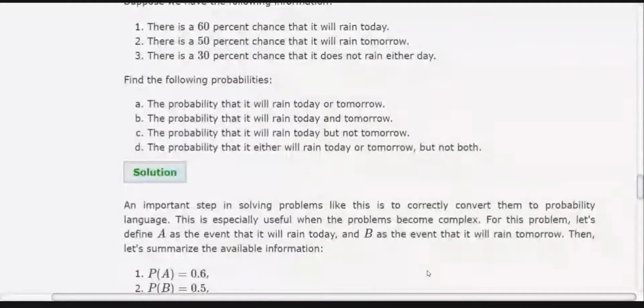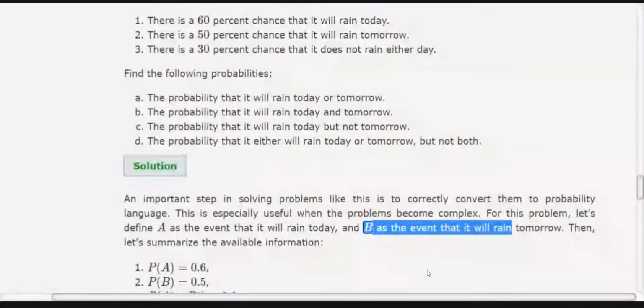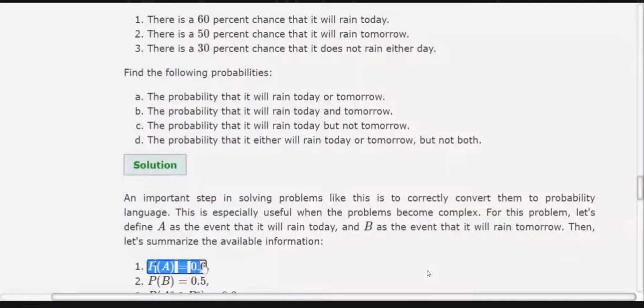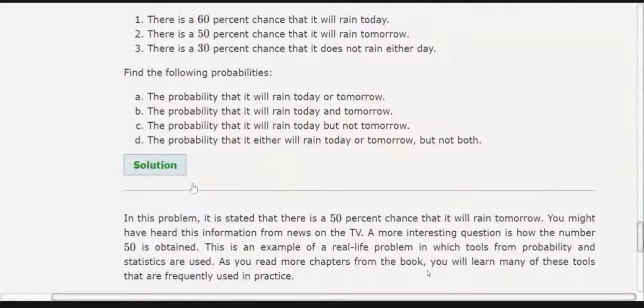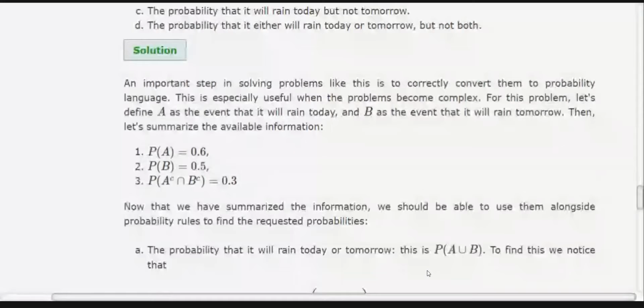So we first use A as the event that it will rain today, and B as the event that it will rain tomorrow. With this information, we can write the probability of A as given, 0.6, because here we are assuming A is the event that it will rain today. So 60% means 60 by 100, and you will get 0.6.